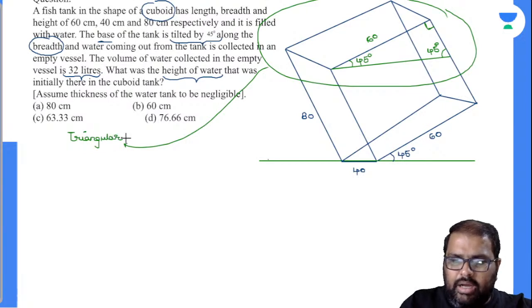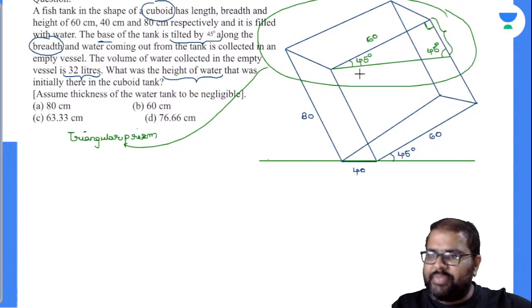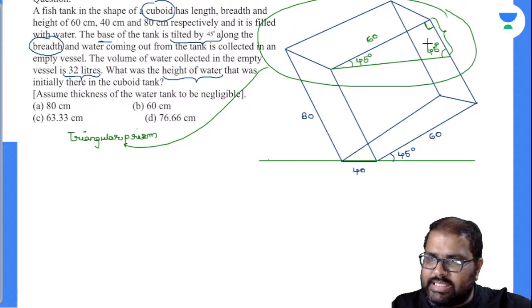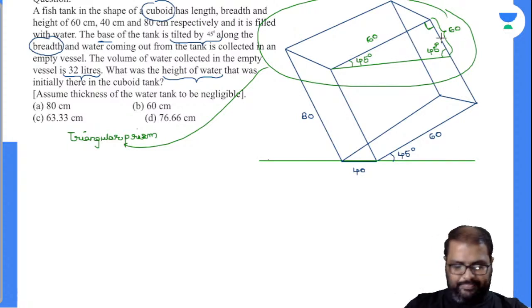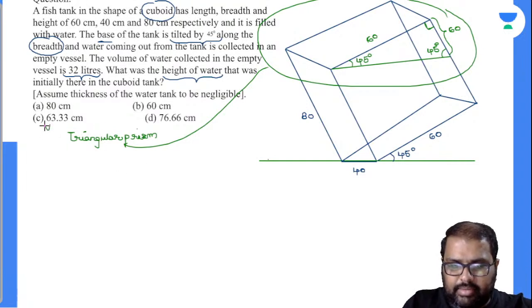Okay, done. Now in this triangular prism, you wrote the length, right? Now what will be this length, beta? Everybody knows. See, I can write this very easily. You closely observe that this face is a 45-45-90 degrees triangle. Sides opposite to equal angles will be equal. Now this is 60 and this will also be 60. By this I can write this as 60. I will be finding out the volume of this triangular prism.